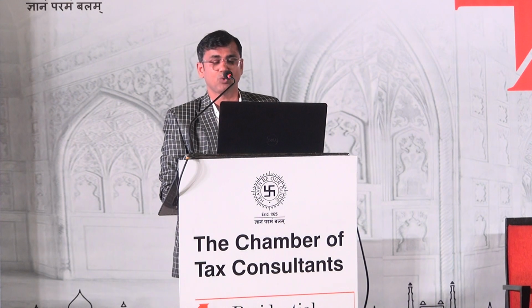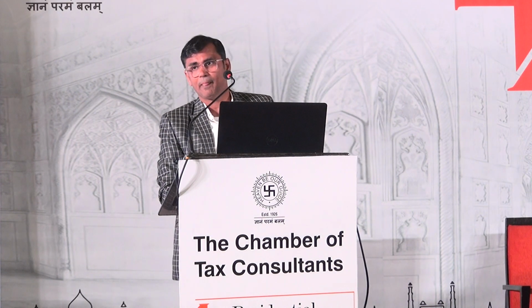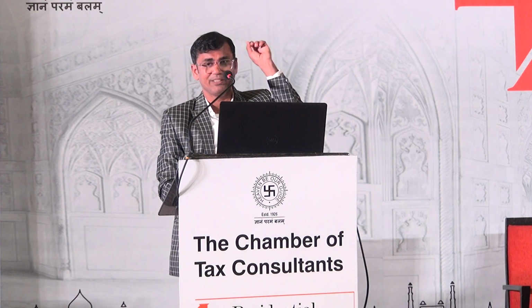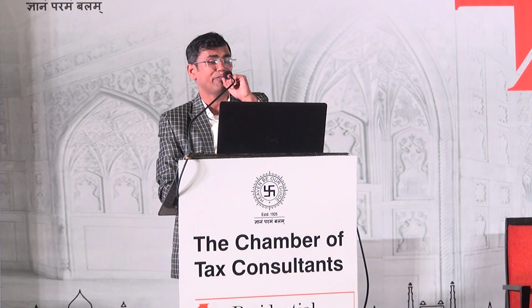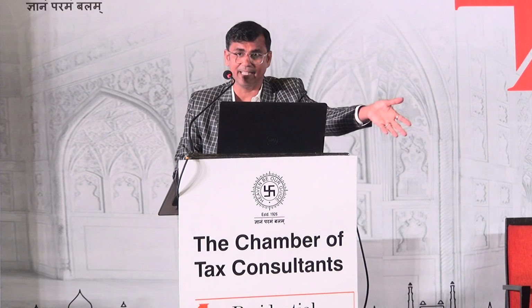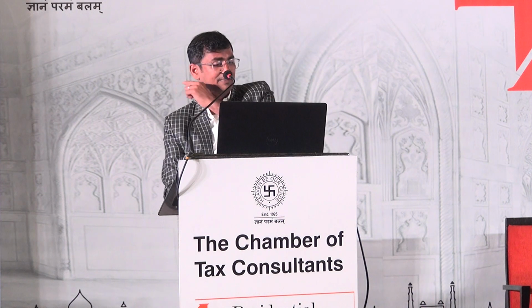What is the origin of this rule 8A5? Period of holding. The original question which I raised was period of holding, of what are you finding out? You are taxing the enrichment of the partner, but you are finding out the period of holding depending upon the remaining assets.